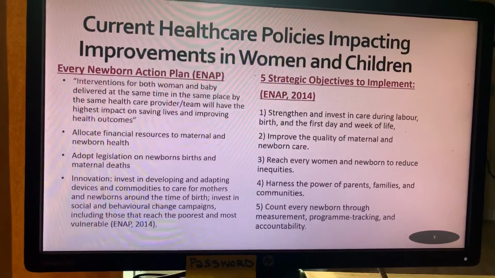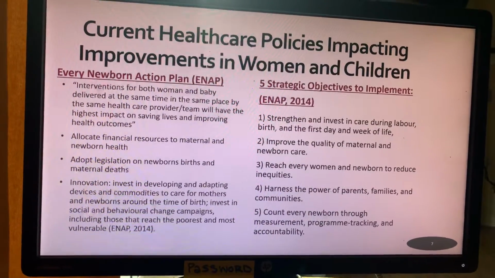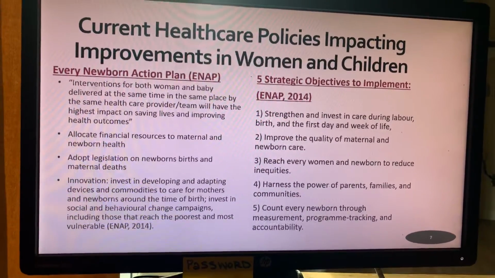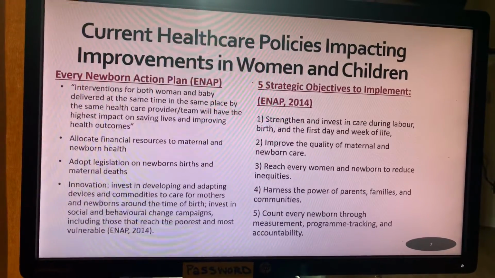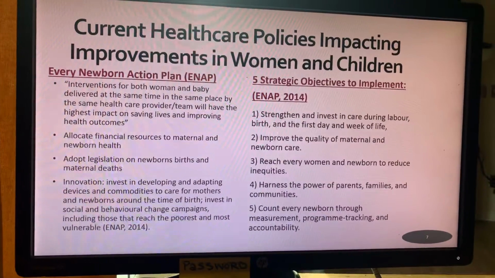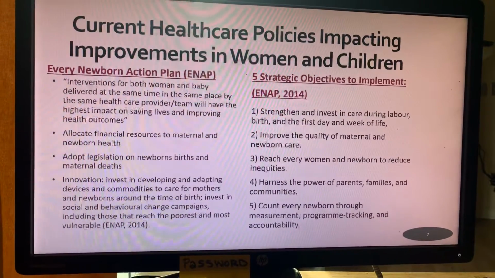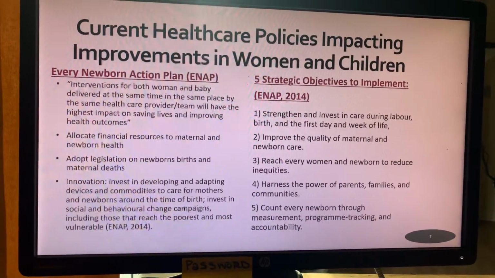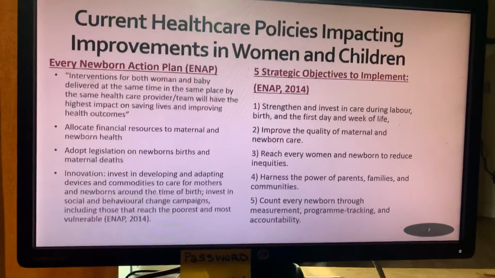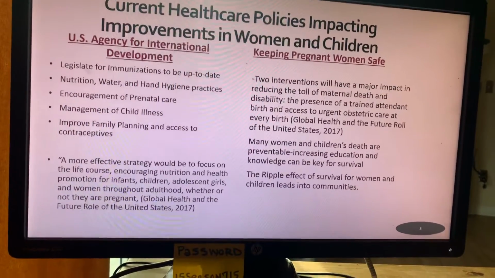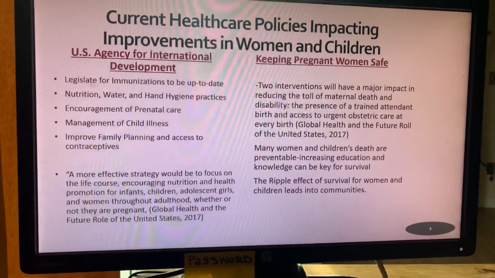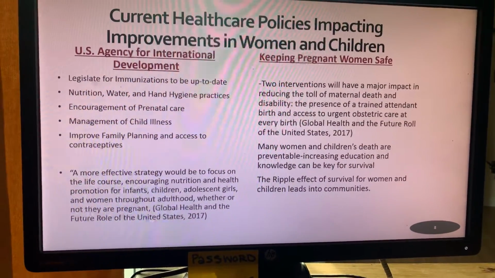inequities. We need to be able to harness the power of the parents, families, and communities. This is by teaching them the educational, by doing the campaigns, as well as reaching out for social behavior changes. We also, as we mentioned, need to be able to measure births and deaths of newborns to be able to track and measure for accountability. Other current healthcare policies that impact improvements in women and children were the U.S.